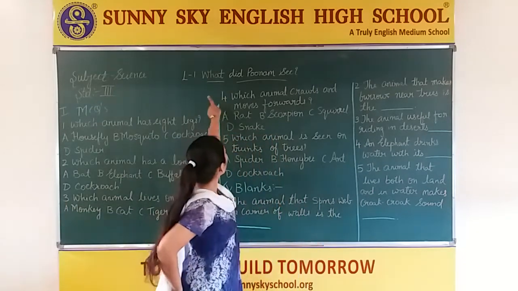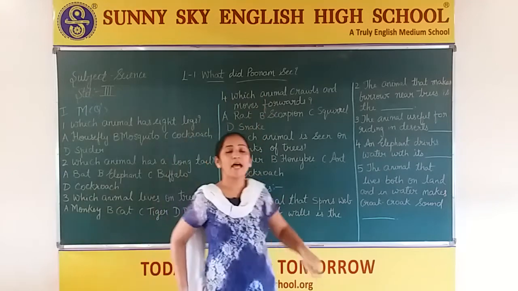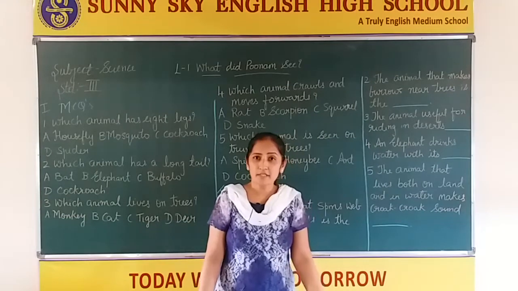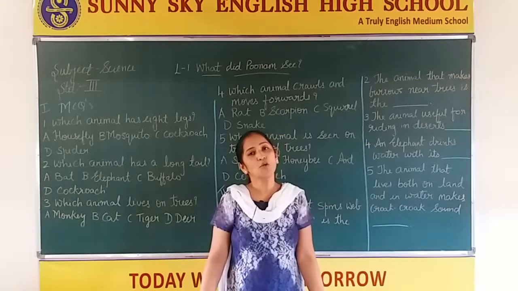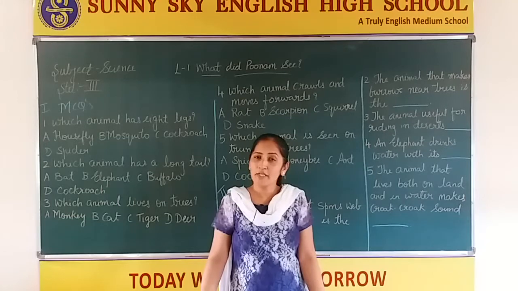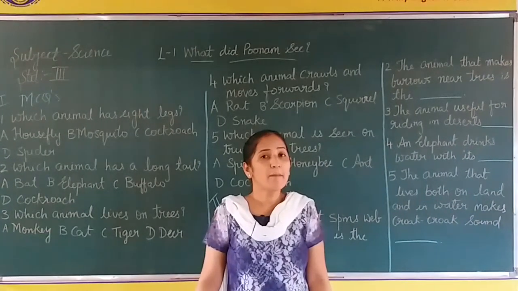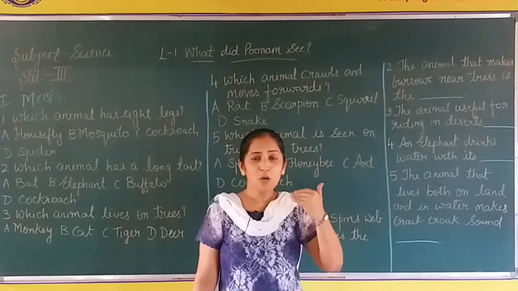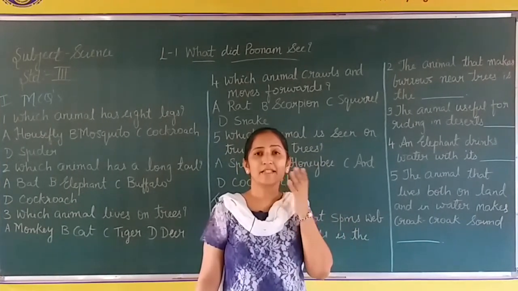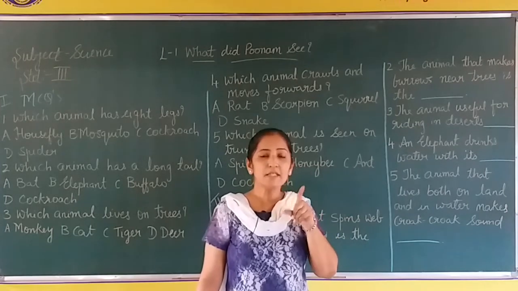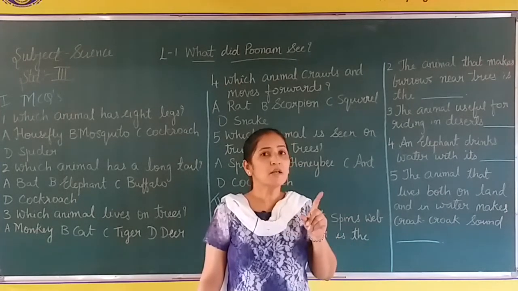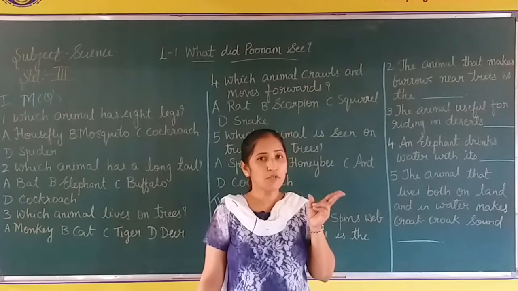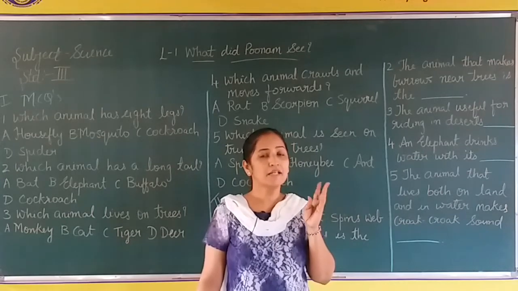Lesson 1, what did Poonam see? As I have explained earlier, Poonam was sick. Her mother told her to go outside and sleep on the cot, and there what happened? Something fell on her cheeks from the tree. What was that? Yes, some mischief by birds. So, kids, what do you see on the tree? Yes, birds, squirrels, monkey.